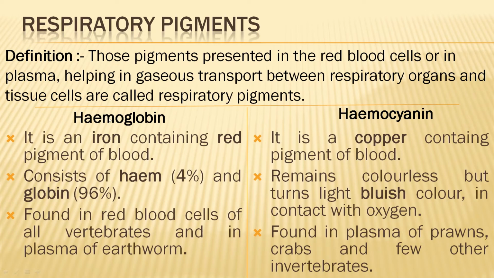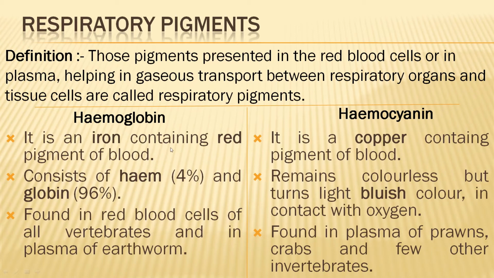So, hemoglobin is present in the blood, as we have learned. Hemoglobin is an iron containing red blood pigment and it consists of heme and globin. Heme 4%, globin 96%. The presence of heme, iron containing, helps it to be red in color.